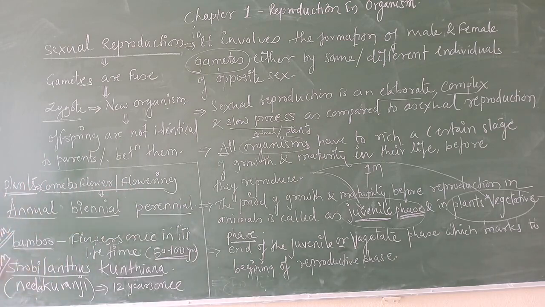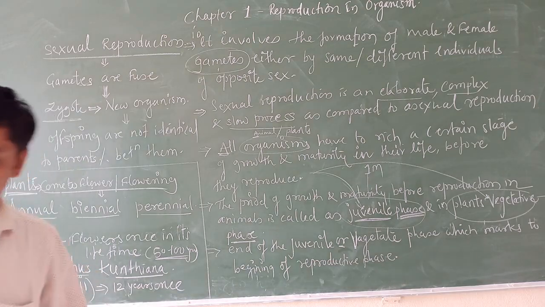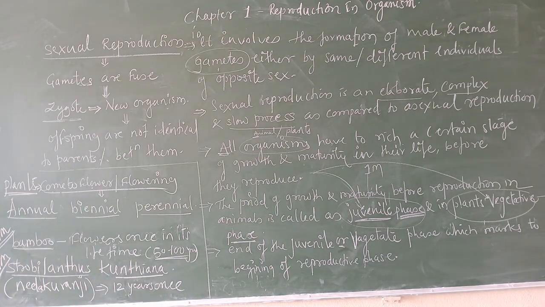There are different types of plants: annual, biennial, and perennial. Then the bamboo plant flowers only once in its lifespan, and Strobilanthes kunthiana flowers once in 12 years.